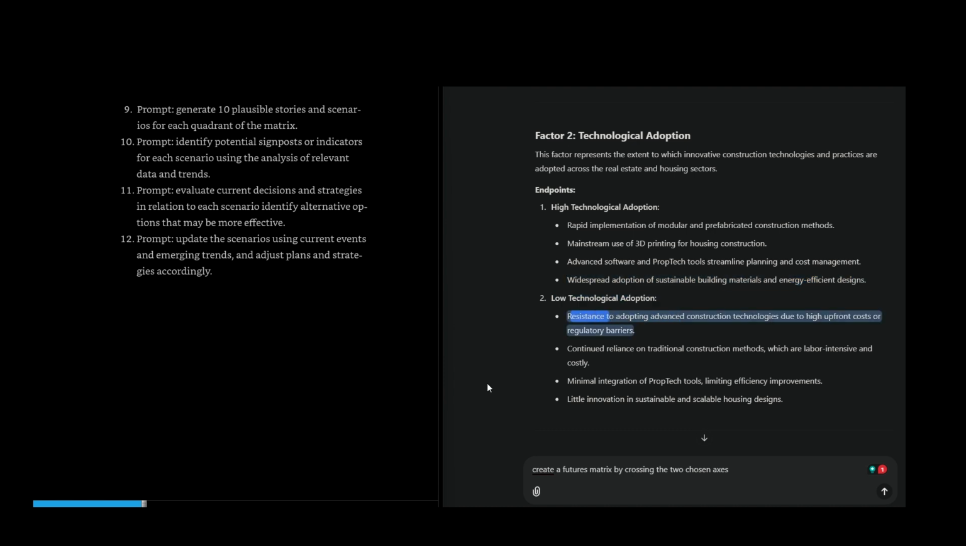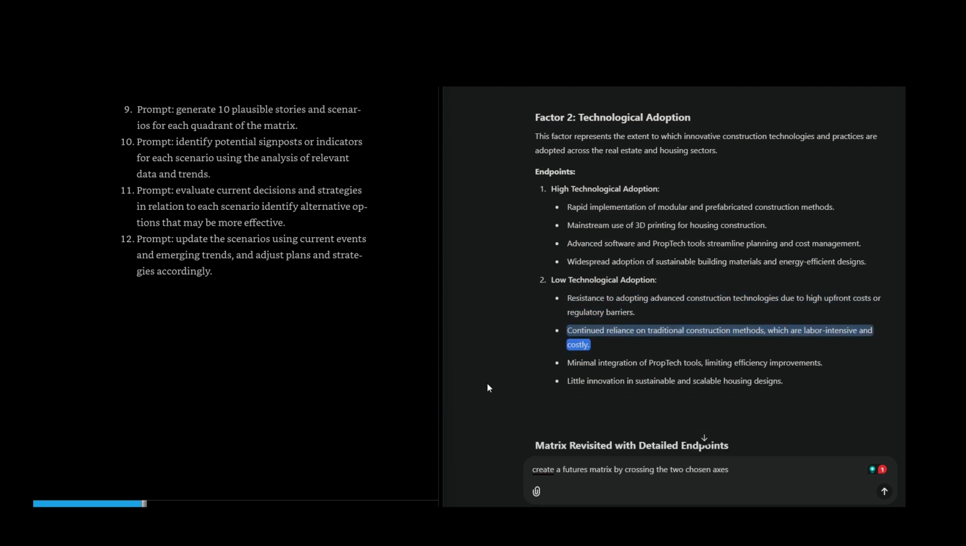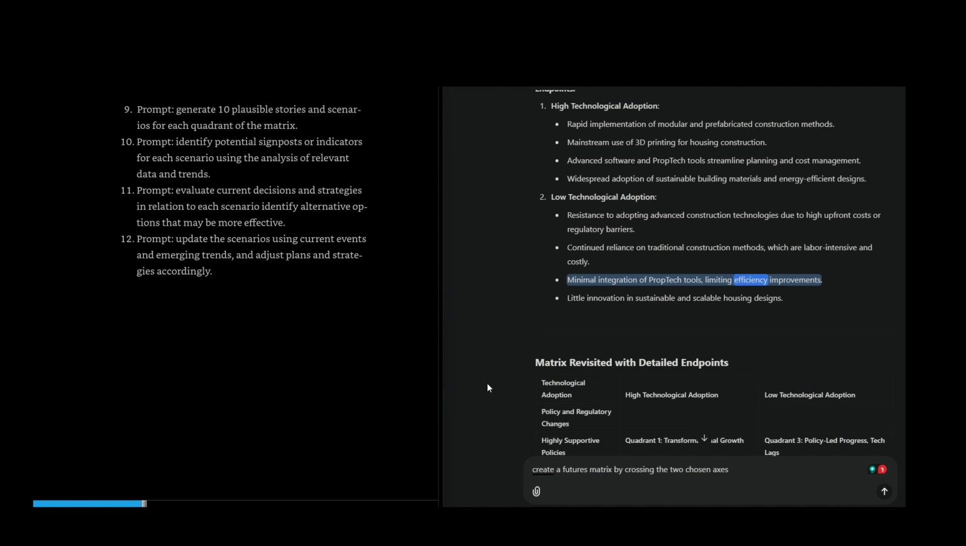Low technological adoption: resistance to adopting advanced construction technologies due to high upfront costs or regulatory barriers. Continued reliance on traditional construction methods, which are labor-intensive and costly. Minimal integration of proptech tools, limiting efficiency improvements. Little innovation in sustainable and scalable housing designs.